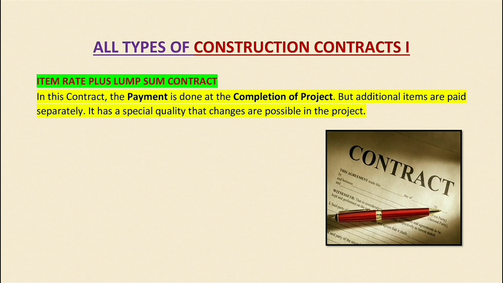We pay for additional items, but still there's a chance for low quality of work because the lump sum contract has a low quality factor in it. So these are three types of contracts: item rate contract, lump sum contract, and item rate plus lump sum contract. In the next video we will study more types of contracts. There are many types of contracts, and we'll have to study all of them. But this is it for now in this video.